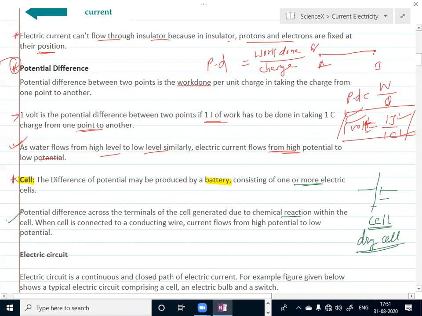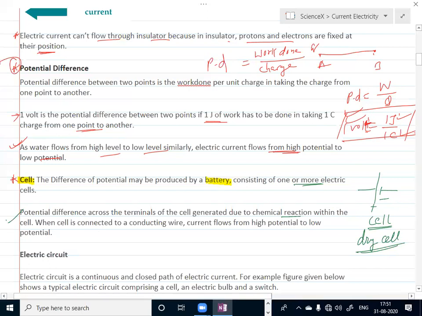I think most of you are familiar with this. Yes or no? So dry cell is there. There you can see the symbol of plus and minus. Inside that, chemicals are there, so that will convert the chemical energy into electrical energy. When the circuit is complete, chemical energy is changed into electrical energy. This you will study in more detail in second PUC in the chapter electrochemistry. Okay, how these chemical energies are used to generate the electricity.